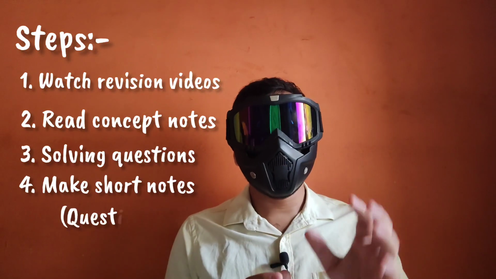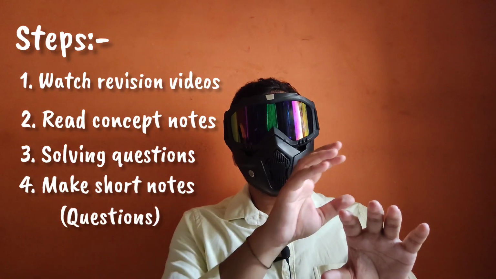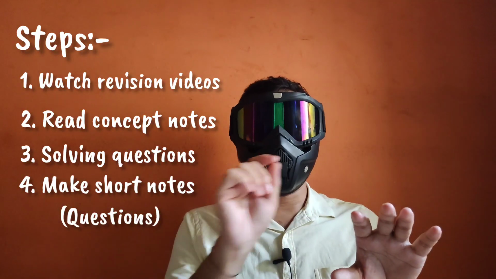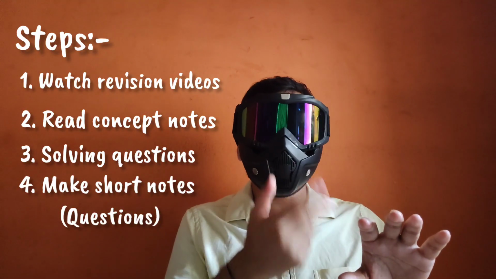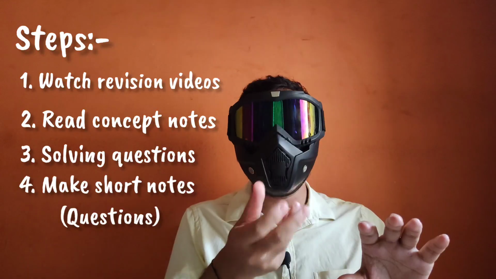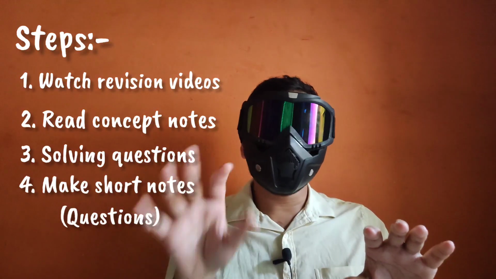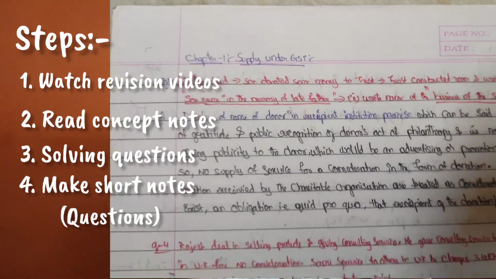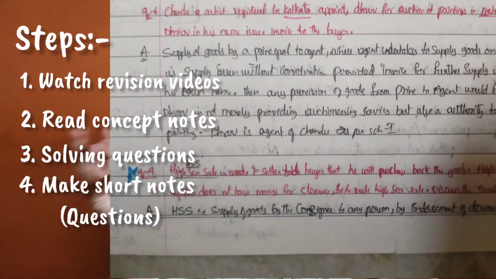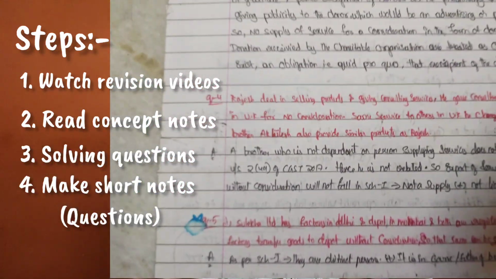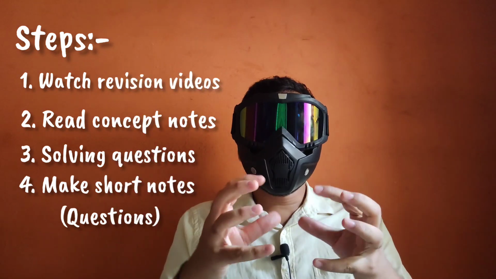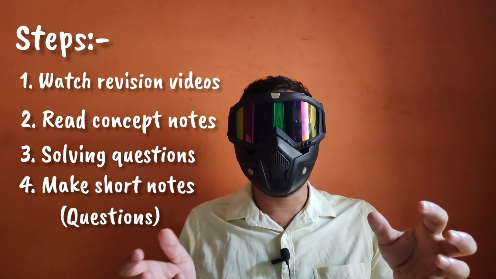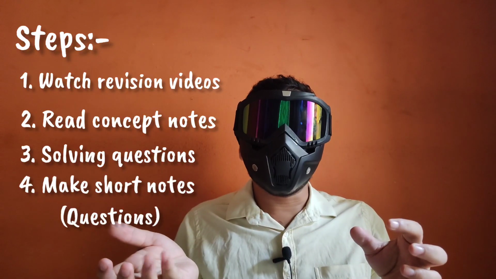Step 4, when you are solving the questions, identify those points from each question and mention them on a separate page. Let's assume you are solving question number 3 and you find it a little difficult, then on a page you mention question number 3, and if a sentence is given in the question like this, you should answer in such a way so that you are able to recollect. In the 1.5-day exam, you can only refer to those summary notes which you have prepared through the question bank. If you can refer to that particular page, it is enough.